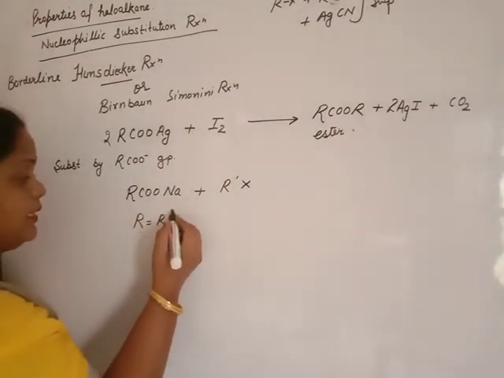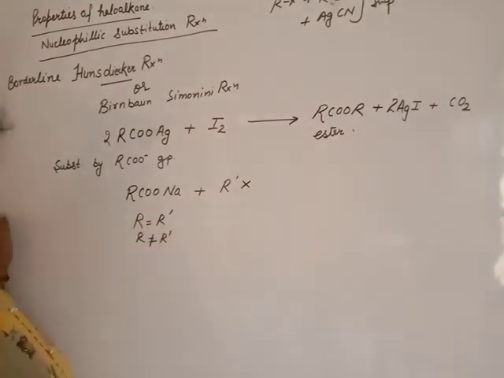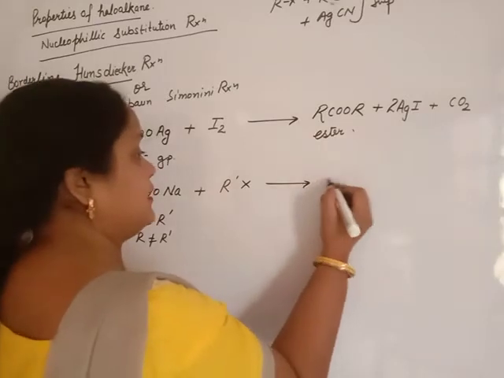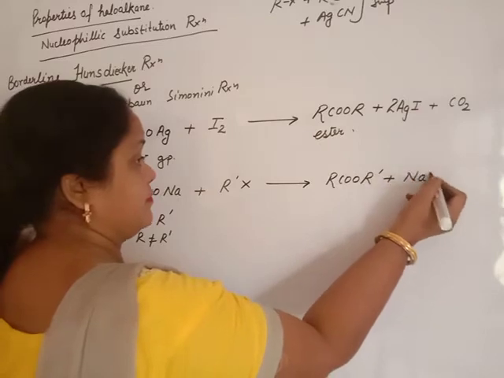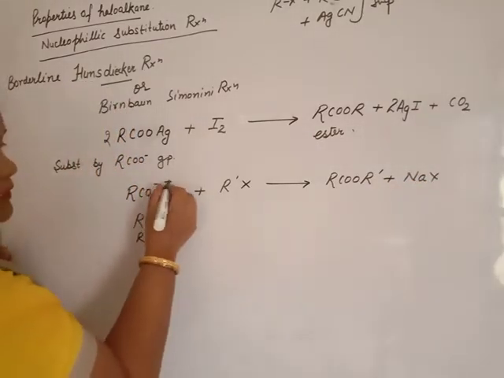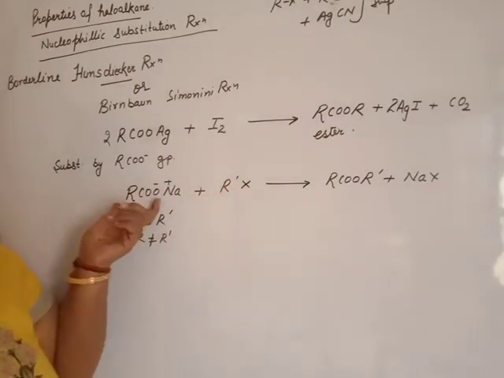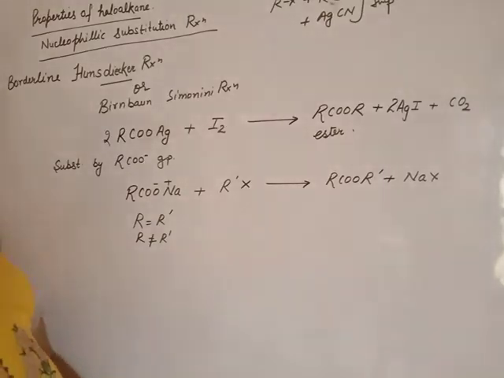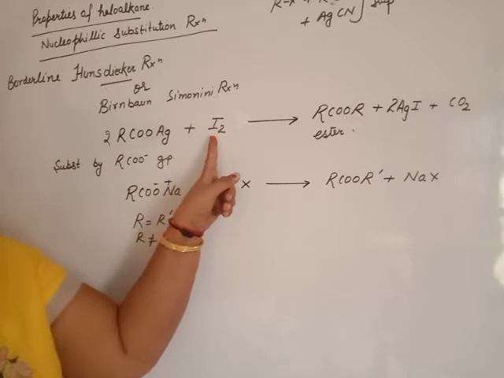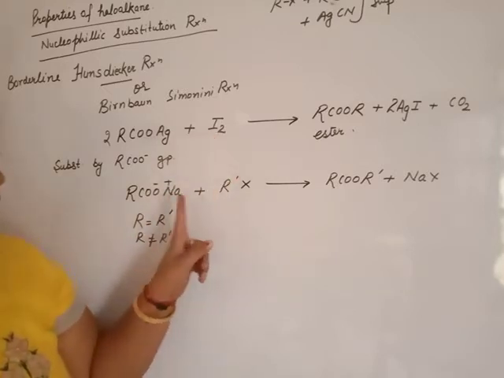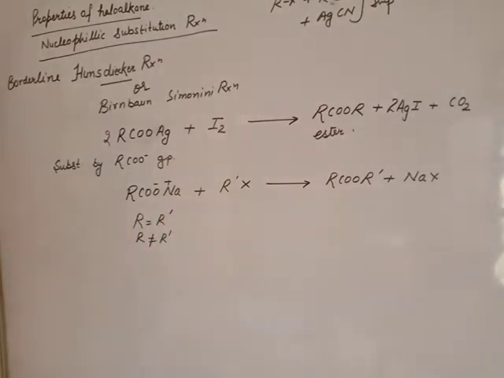Either both R are similar or may not be similar, but R is never H. Then we will get the ester, because this is an ionic compound. Beta, this is an ionic compound, and the leaving group leaves by the more powerful nucleophile, and we will get the ester. From this reaction, from the silver salt, only iodine gives the ester, not haloalkane. But here haloalkane gives the ester with the sodium or potassium salt. Beta, with the sodium or potassium salt.